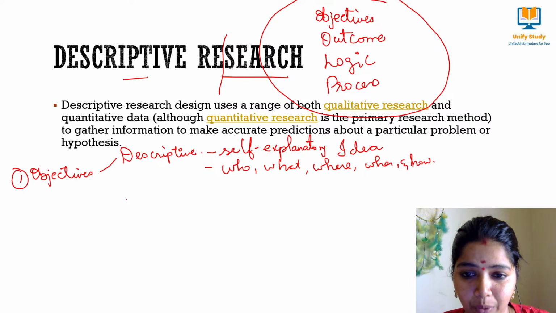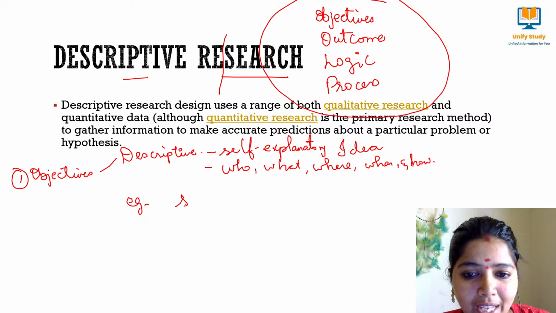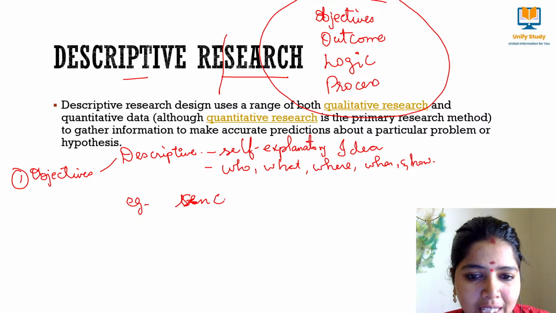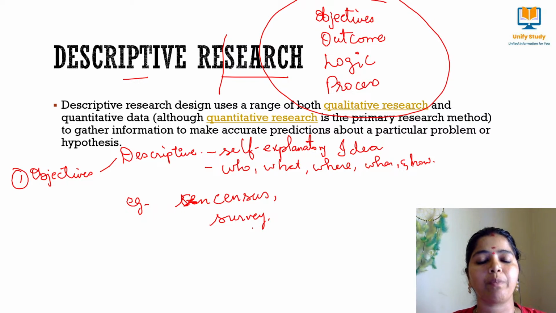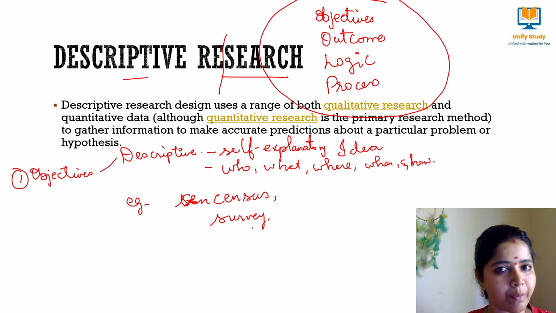Okay, example. What can be the example? When you take a census. When you want to take a census about the population of India, everybody has been born, right?